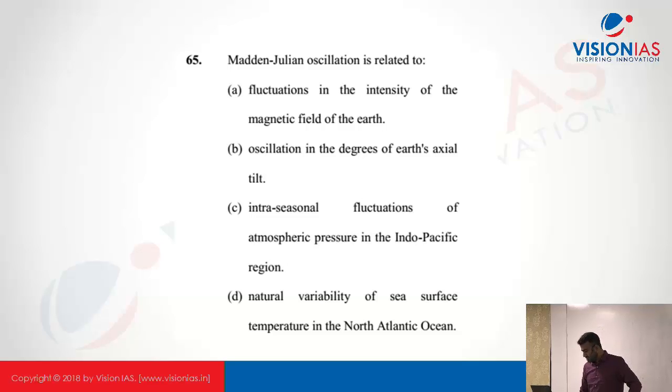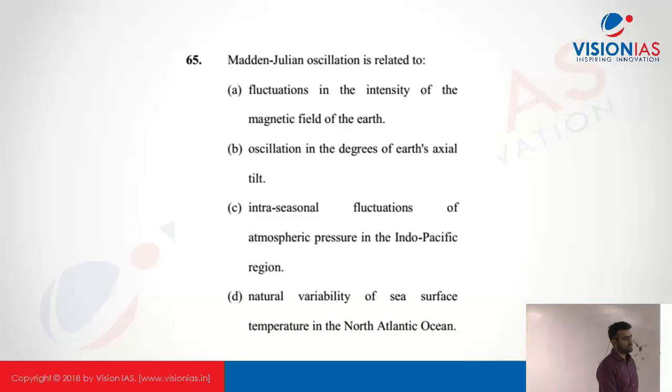And natural variability of sea surface temperature in the North Atlantic Ocean is the Atlantic multi-decadal oscillation, once in 60-80 years. The answer is C, the intra-seasonal fluctuation of atmospheric pressure in the Indo-Pacific region. That is the Madden-Julian oscillation.